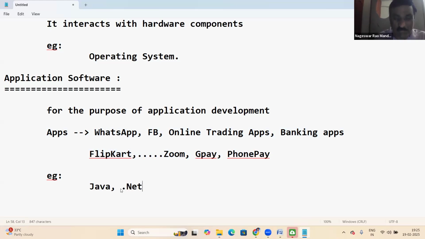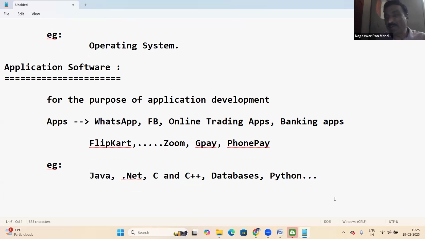Next, .NET is also application software. C and C++ are also application software. Databases are also application software. Python is also application software. Like this, there are many application softwares.